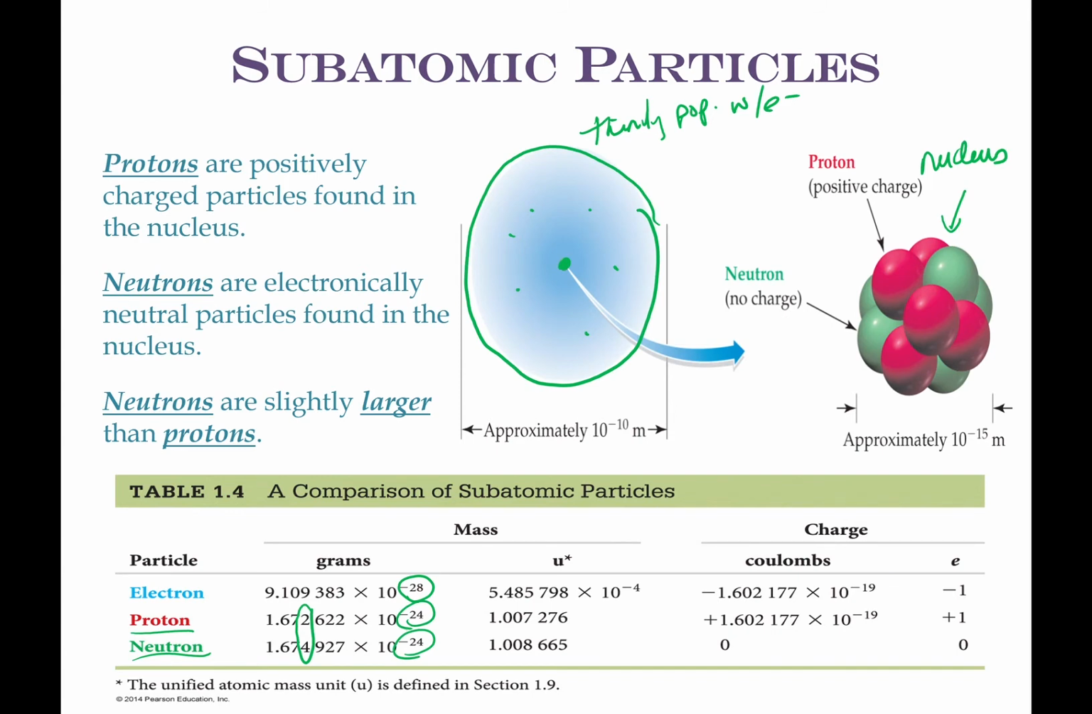So for what we calculate at this level, we're going to consider the mass of an electron essentially negligible. When we add up the mass of an atom, we only need to add the mass of protons and neutrons. For charge, we look at the other two, because neutrons are neutral.